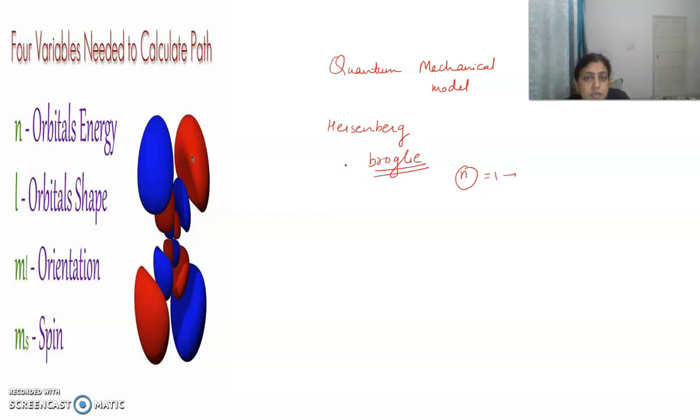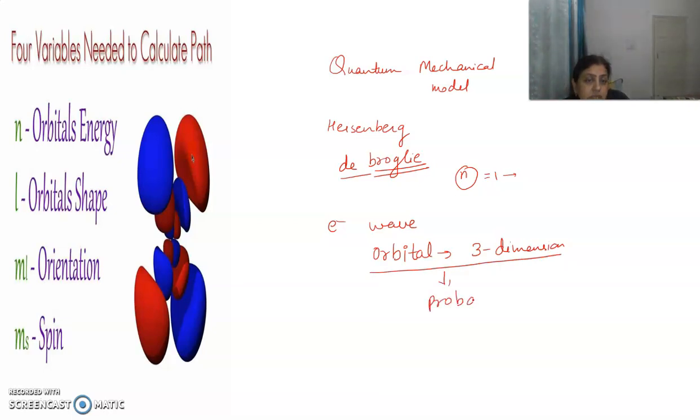It treated the electron as a wave, and the electron is found in a three-dimensional space that is called an orbital. It is the area where the probability of finding the electron is maximum.